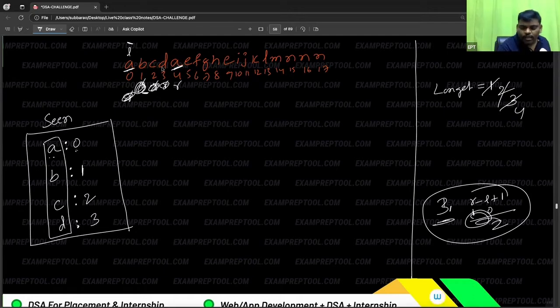Wherever A's previous index was 0, right after that you have to start. L will increment. Wherever the previous index was 0, from the next place onwards you have to start. So L will be here, but one thing: the new A which came, you have to update also. The scene array always contains the people whom I have seen till now and their corresponding index.